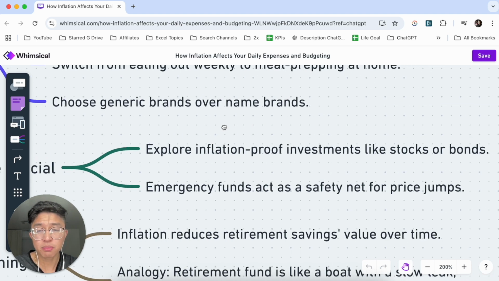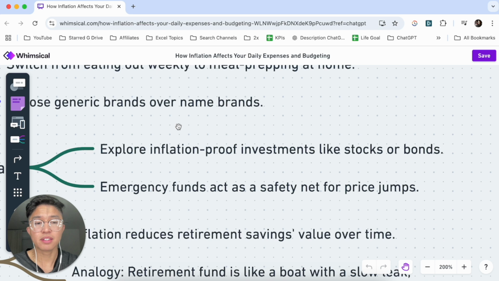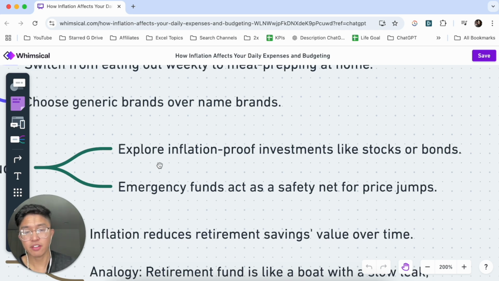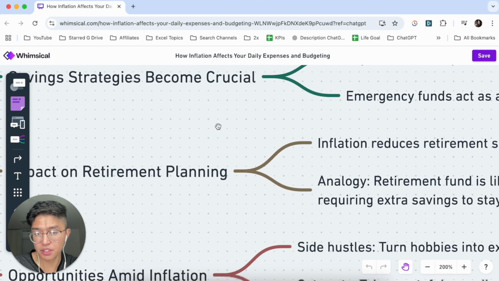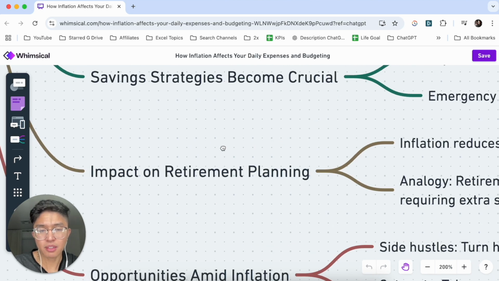You want to make sure you explore inflation-proof investments like stocks or bonds. Also, an emergency fund acts as a safety net for price jumps. So make sure you always have 3 to 6 months of savings or expenses saved up just in case of emergencies. Now, the impact on retirement planning.